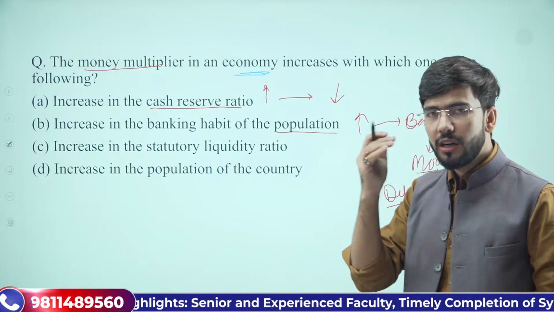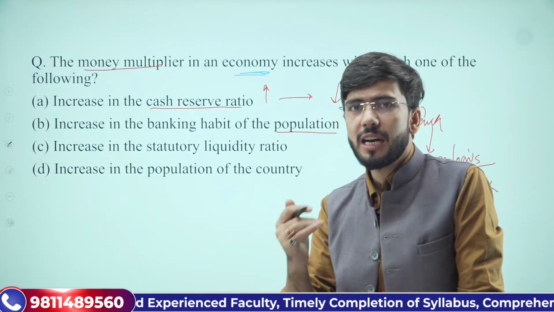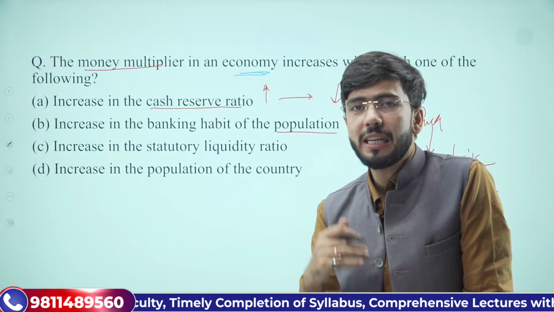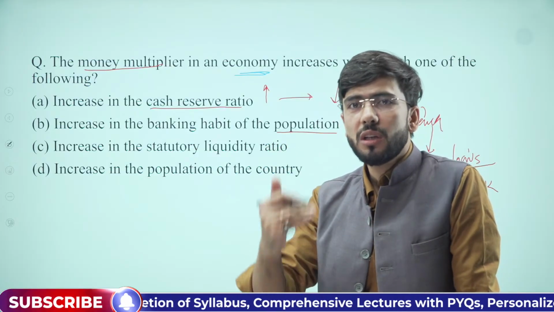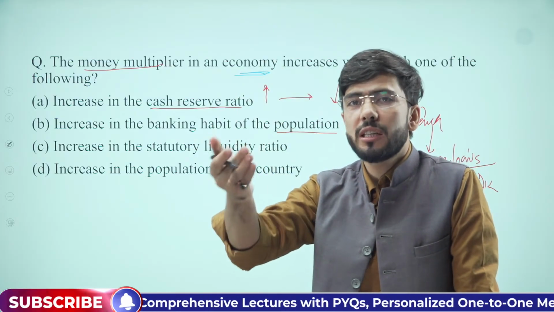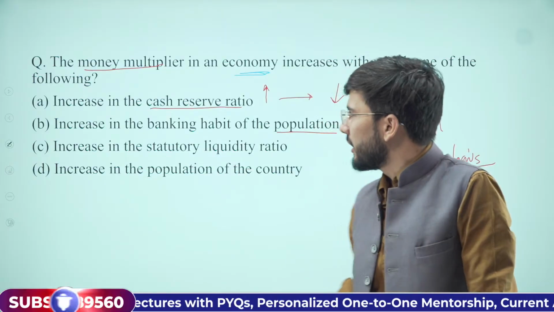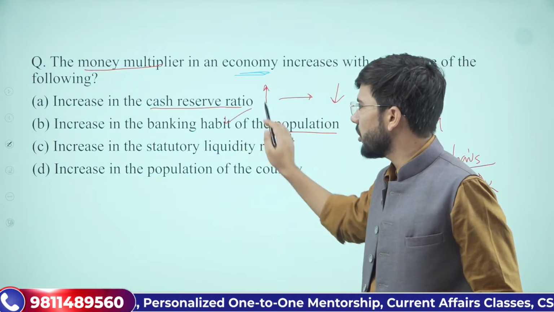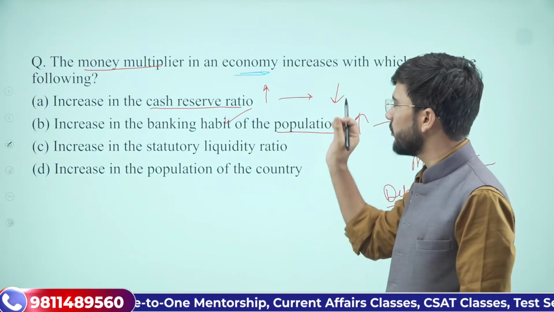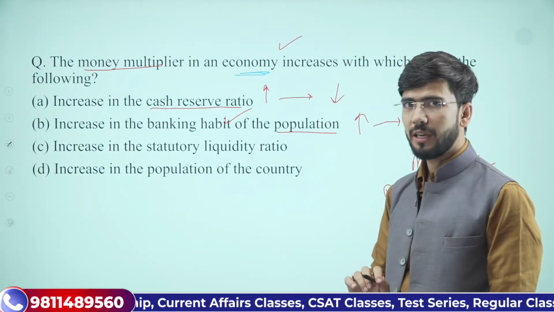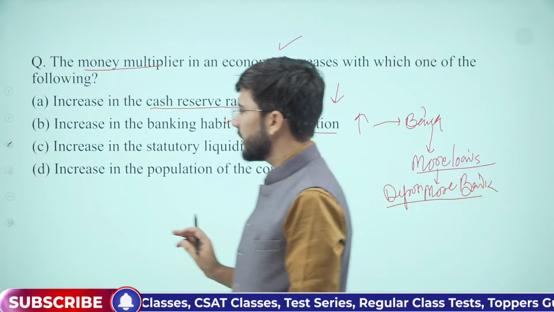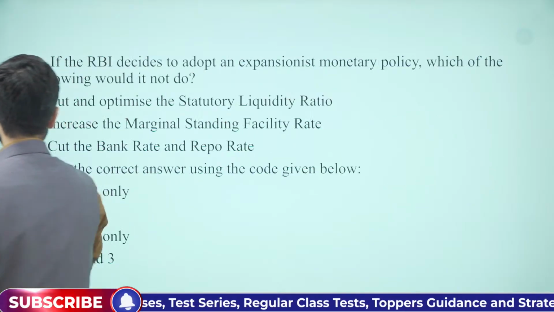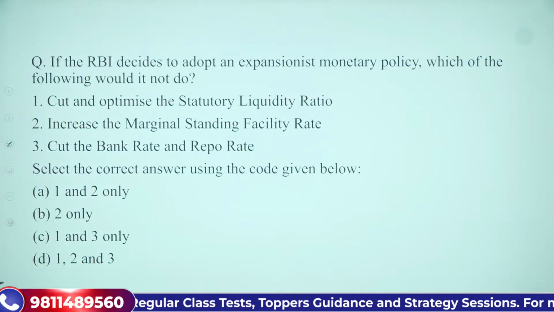अगर ज़्यादा लोग डिपॉजिट करने लग जाएं, अगर ज़्यादा लोगों की हैबिट बन गई बैंकिंग सेक्टर में डिपॉजिट करने की, उतना ही ज़्यादा लोन क्रिएट हो सकता है जितने ज़्यादा डिपॉजिट्स होंगे. That is why increasing the habit of population will help us in increasing what? Money multiplier. Understood? That is why we discuss this concept, because it is interlinked with CRR and SLR.